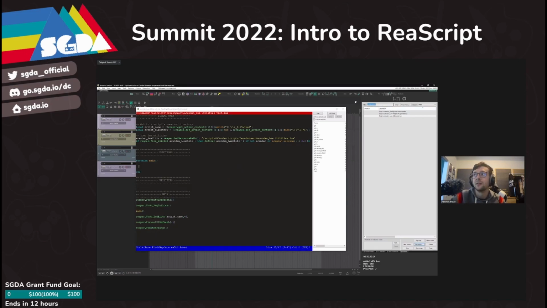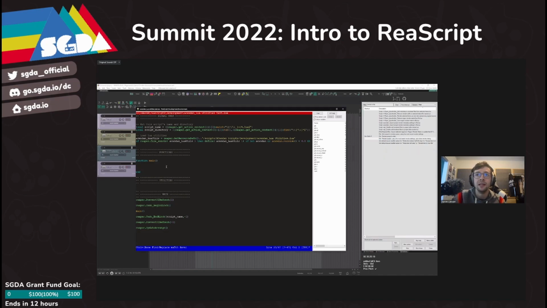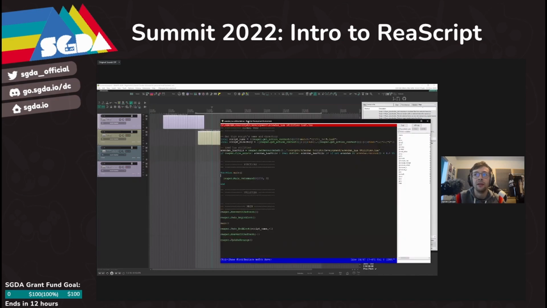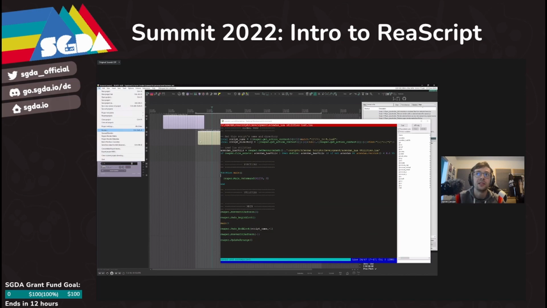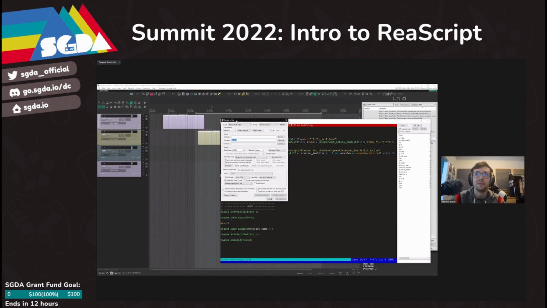So let's go ahead and do that real quick. If we type in render to file, then you'll see we have the native function for rendering right here. And you can even render the project using the most recent render settings, like you mentioned in the chat. If we copy this command ID, then we can access any of the other commands in Reaper by using reaper.main on command, which means if we were to go ahead and run this script, then you'll see it will render our items based on our current render settings in here.